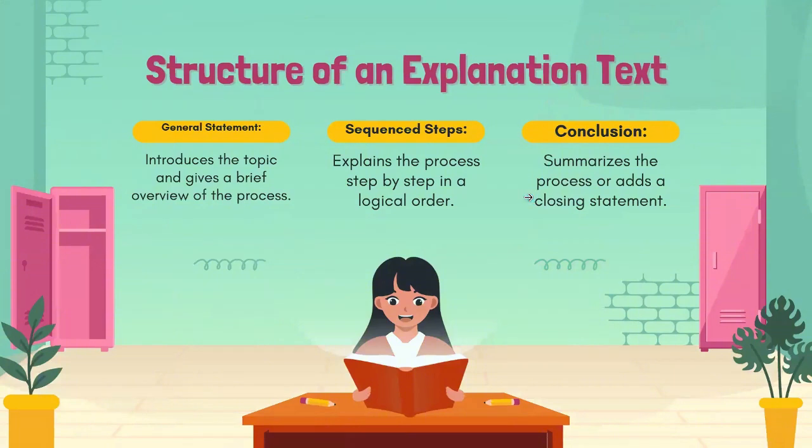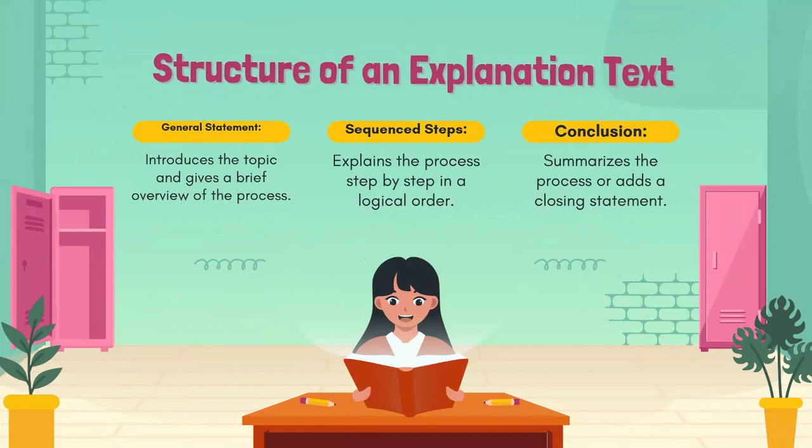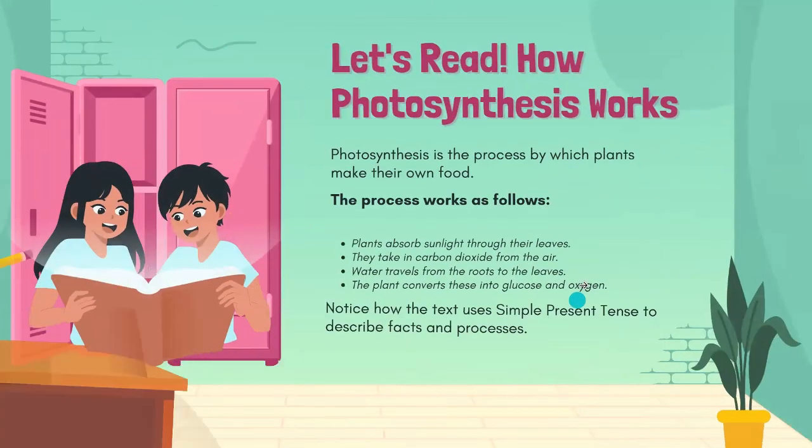And then for structure of an explanation text, first is general statement. It means introduce the topic and give a brief overview of a process. And the next is sequence of steps. It explains the process step by step in logical order. And the last is conclusion. It summarizes the process or gives a closing statement.